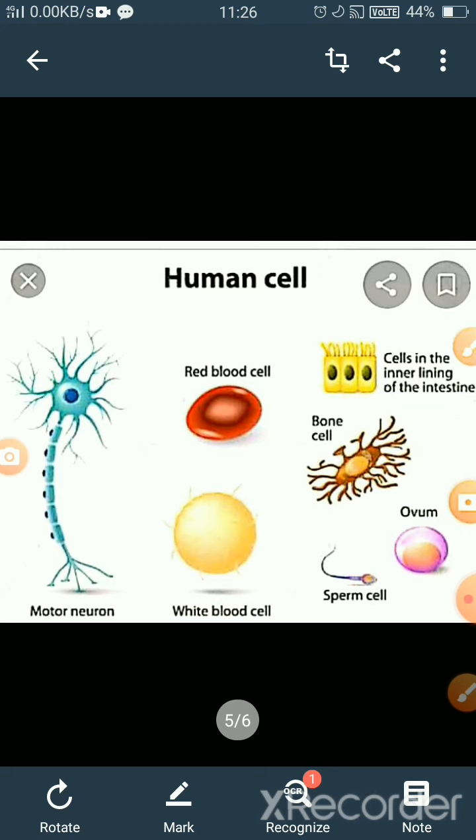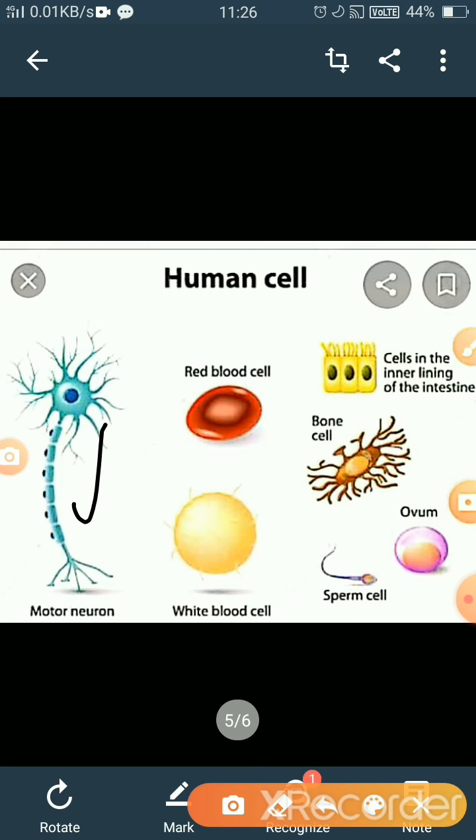First is the neuron, or we can say the nerve cell. Nerve cells are quite long and branched at their ends. You can see the branching at the end and it is quite long.